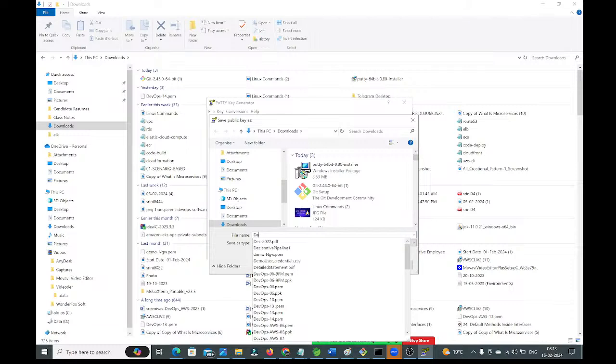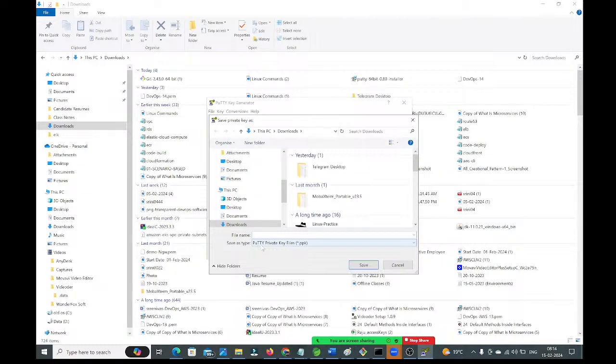Now here what we need to do, guys: whenever you click on the private key, you can see Save as type: PuTTY private key file, PPK file, and you can give the name as DevOps-14. Okay, DevOps-14 we are giving, guys. PuTTY private key file I am going to save. Click on Save. Okay, right. Overwrite existing file? Yes. Fine, guys, it is saved. Then once it is saved, you can remove this one.